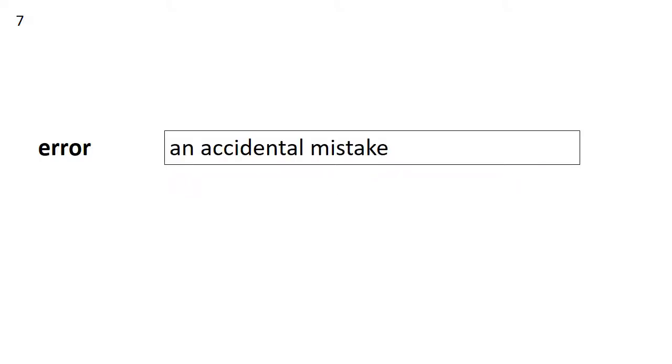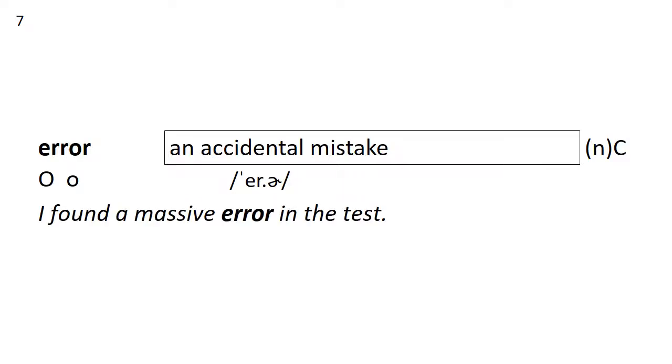Number 7 is error. Error is an accidental mistake. It's a countable noun. How many syllables are in error? 2. Stress on the first. Error. I found a massive error in the test.